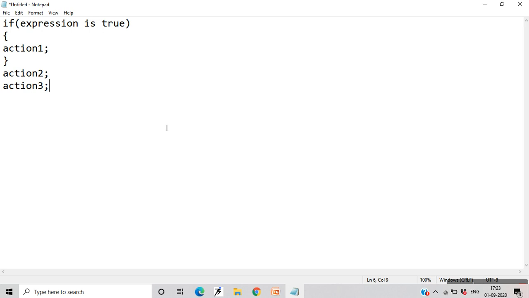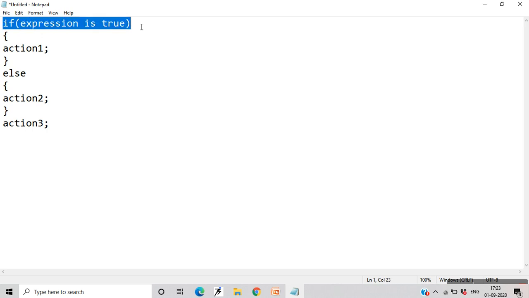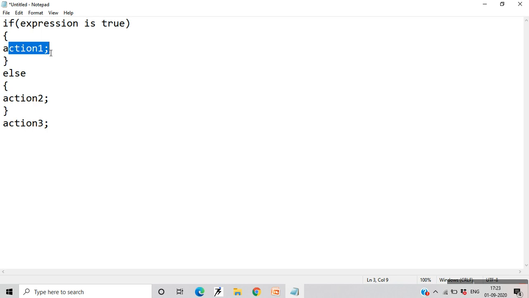And what I was saying, the syntax for the if else statement is like, if this condition, if this expression is true, then you perform action 1, and if you have an else statement in this, then else you perform action 2. This is the format, or syntax, for the if else statement. In this, you have two-way branching, like you have two ways to go. If a condition is true, you perform this action 1, and if the condition is false, you perform action 2,